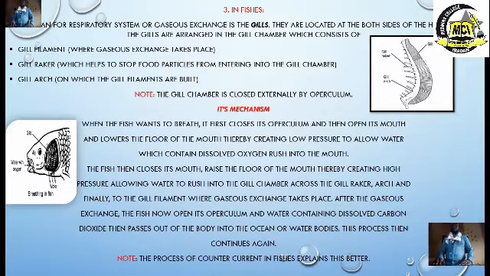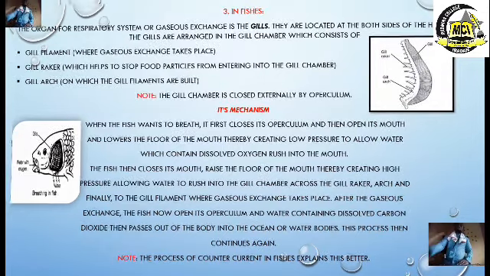Then what will happen? When there is exchange of gases within the gill filament, what will happen there? The fish now opens its what? Operculum. It was closed initially. It now opens the operculum, and water containing dissolved what? Carbon dioxide then passes into the environment of the fish. If you want to understand this better, go to the internet and study countercurrents in fishes.